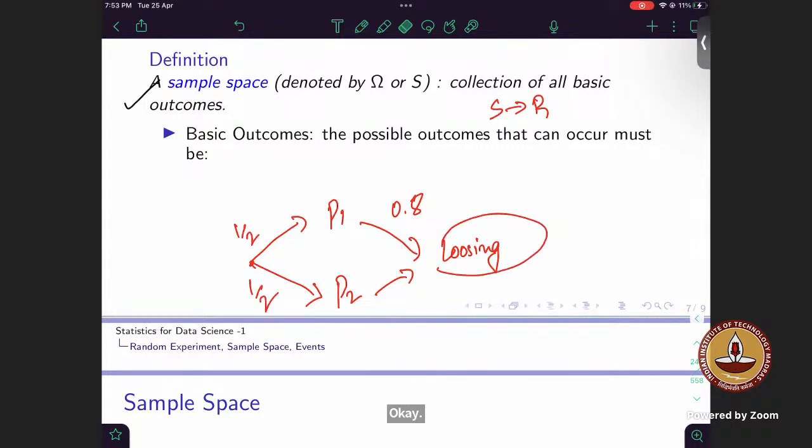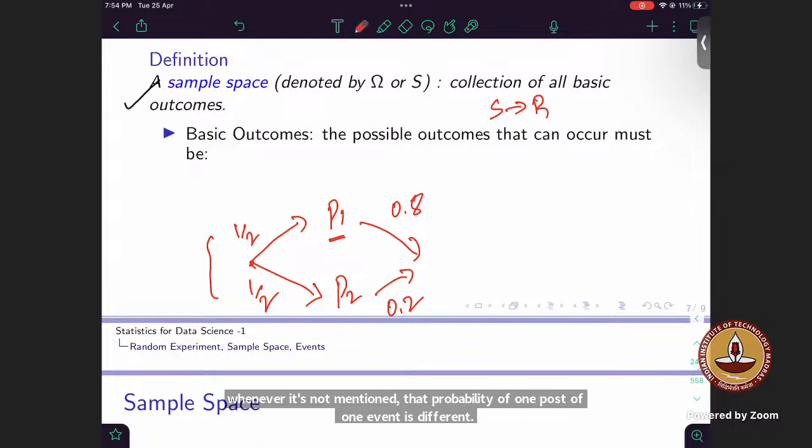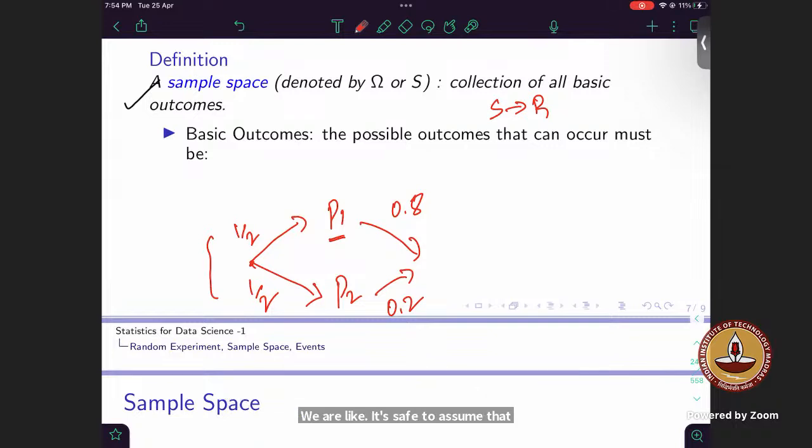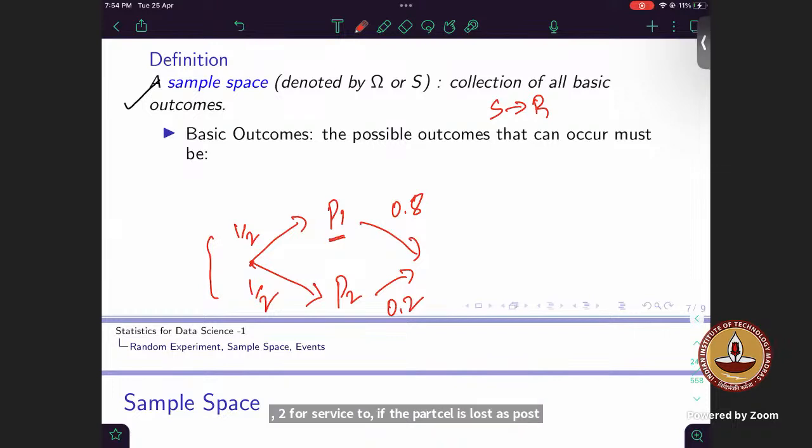So basically, this is what we have been given. We have two post offices. Whenever it's not mentioned that the probability of one event is different, it's safe to assume they are equally likely, until and unless mentioned otherwise. Sir, it's the other way. When the parcel is coming from post office 1 to post office 2, if the parcel is lost at post office 1, there is no way that the parcel will reach post office 2, right?